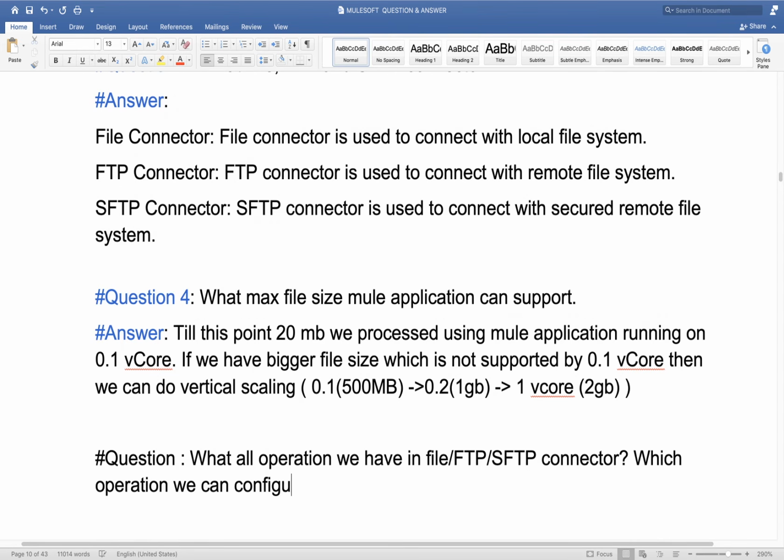Are connection pooling and polling frequency the same or different? Connection pooling, reconnection strategy you are saying? Connection pooling, I'm not sure, I haven't heard this term. Reconnection strategy is there, connection pooling is not there.